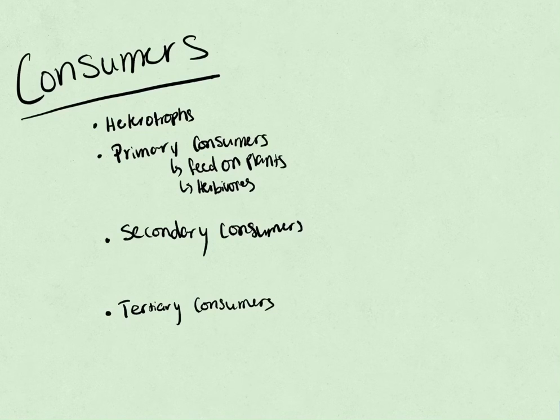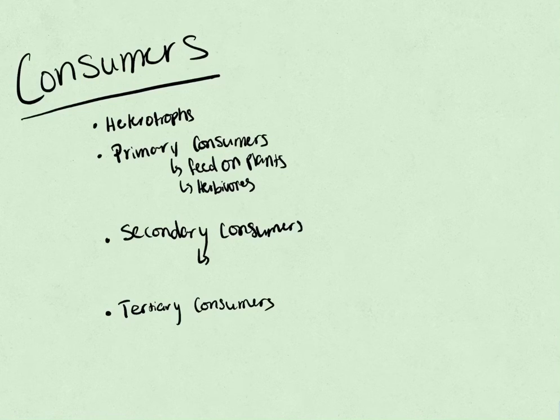And next we have the secondary consumers, which feed off of both plants or animals. But this means that a secondary consumer is someone that feeds off of a primary consumer, but they can also be a primary consumer in the sense that it depends on their food chain and food web as to who they prey on, which we'll get to in the next video.